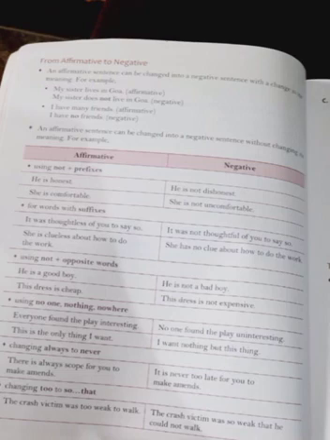And the next point, for words with prefixes and suffixes. Now we can see the example. It was thoughtless of you to say so. How can we change it into negative? By adding not: it was not thoughtful. Thoughtless changes into thoughtful. Here we add the suffix full. Suffix means something we add after a word. So instead of thoughtless we can write thoughtful of you to say so. Like this we can change it into negative.